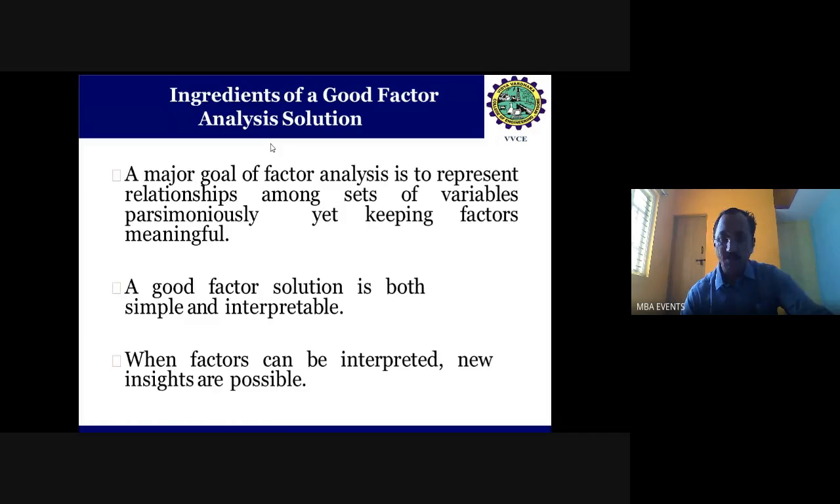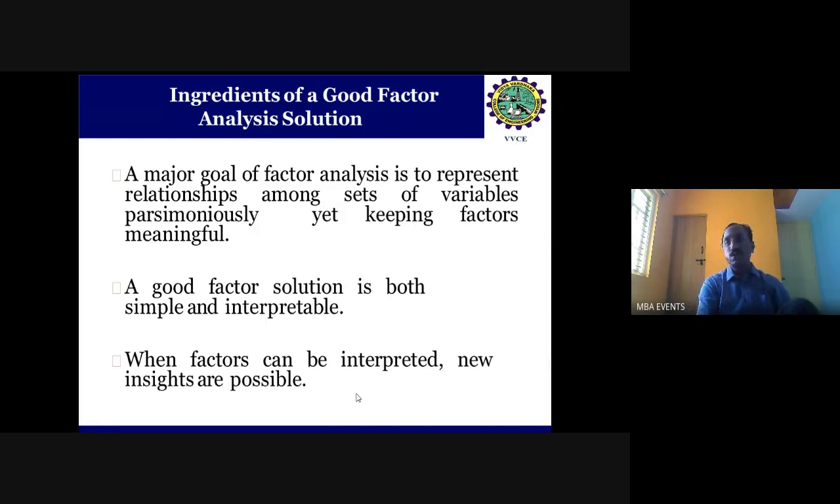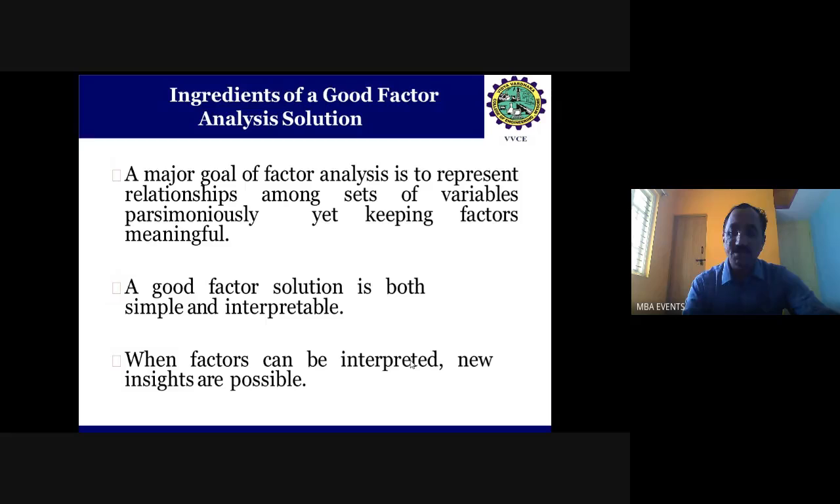Simple and interpretable means we can say the person's intelligence is simple, but it can be interpreted based on various other dimensions like general intelligence, critical thinking, reasoning skills, reading comprehension. All these lead to one new dimension that is called the factor. That way, when factors can be interpreted, new insights are possible. That's what we can say: a person's intelligence depends upon all these other variables.